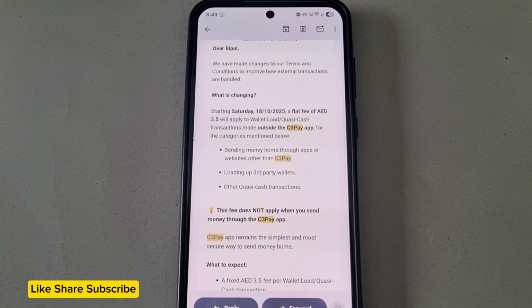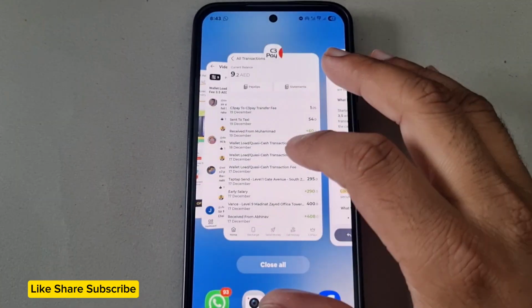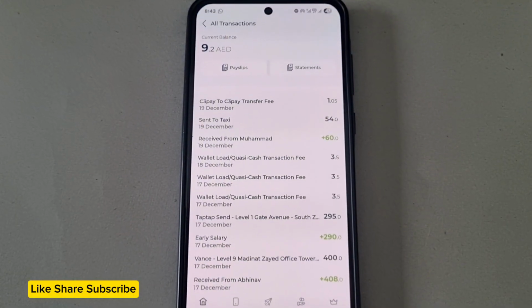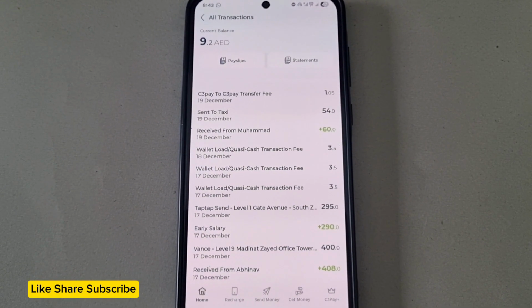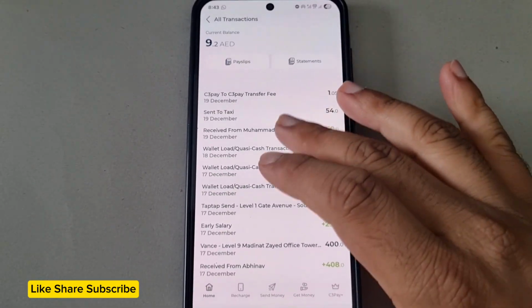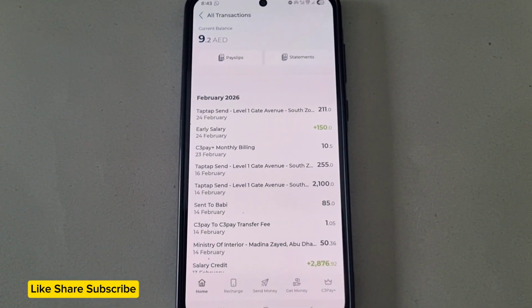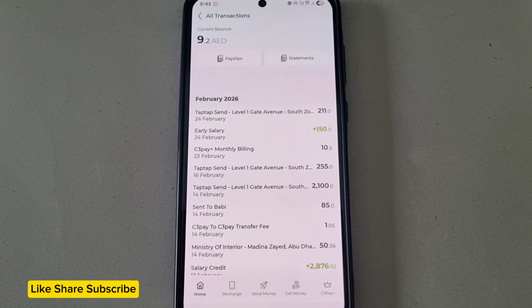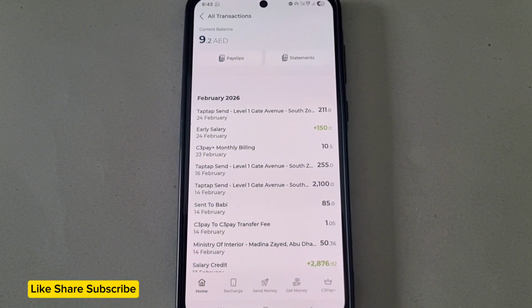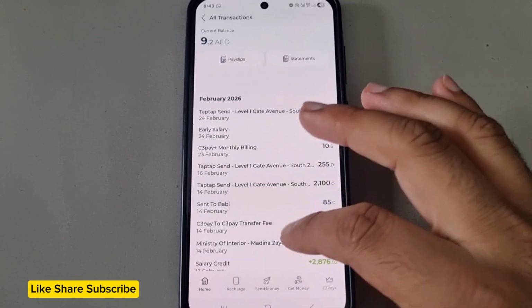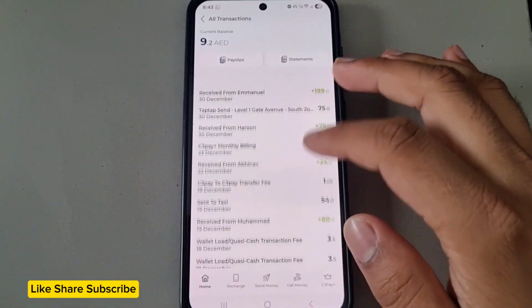But if you use any third-party application such as TapTap Send, Remitly, Botim, Aspora, or any other application, and the balance is getting deducted from your C3Pay salary, then C3Pay says that if you do such things, C3Pay will charge you 3.5 AED for each transaction.